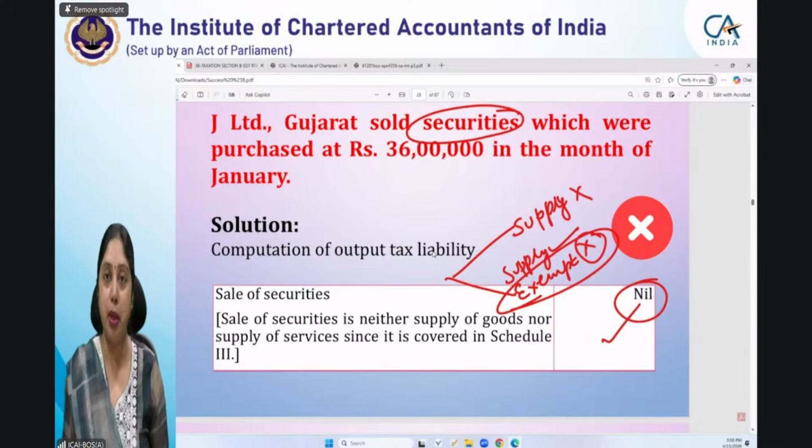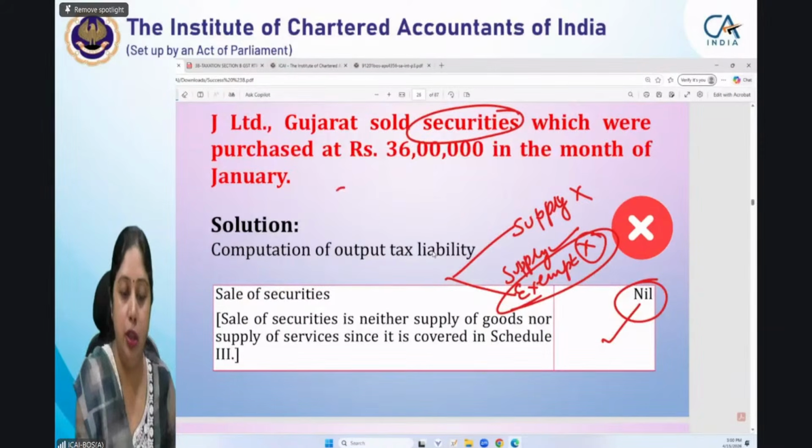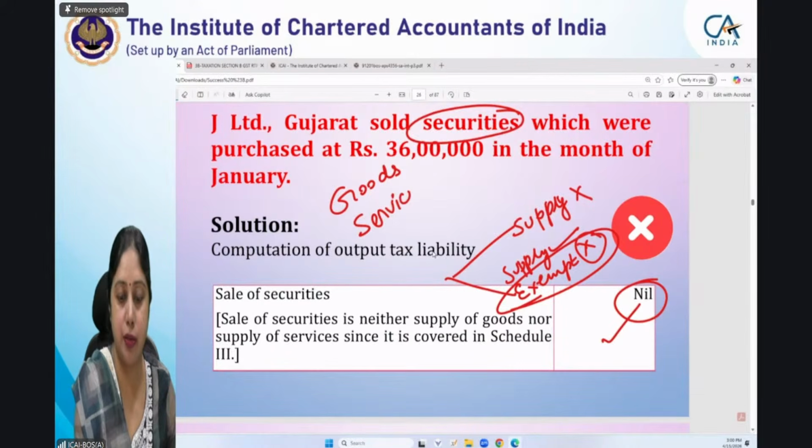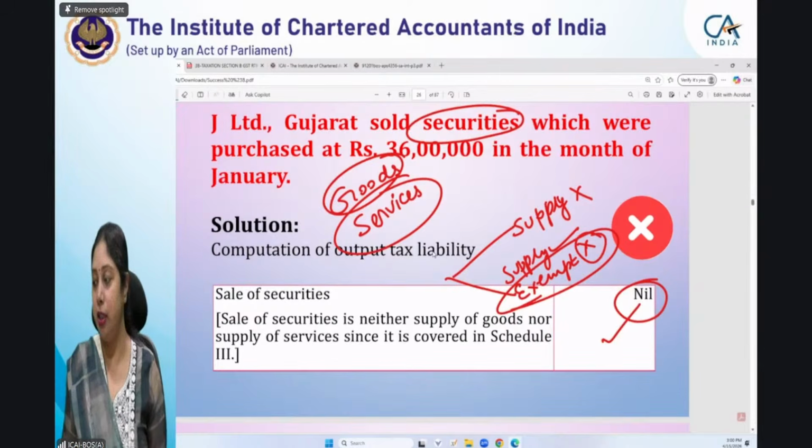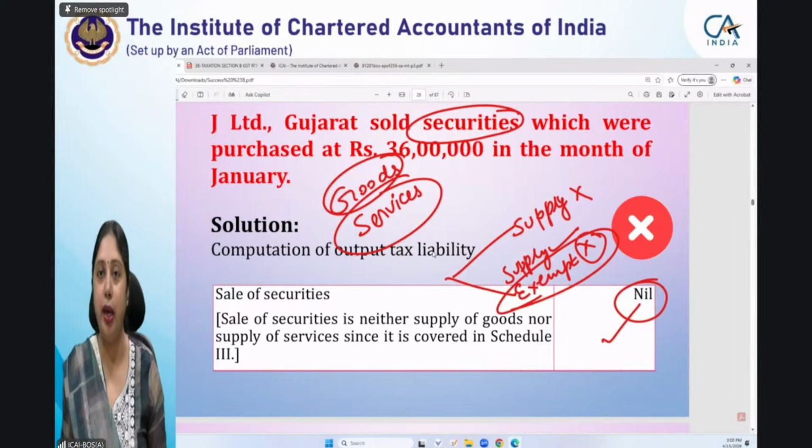Now, if you remember the definition of goods as well as the definition of services, when you started the chapter of supply, I think all of you would have read the definition of supply. Before the definition of supply, in fact, you would have read the definition of goods and definition of services.